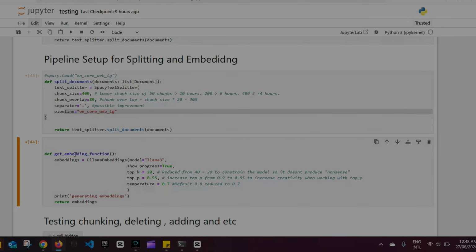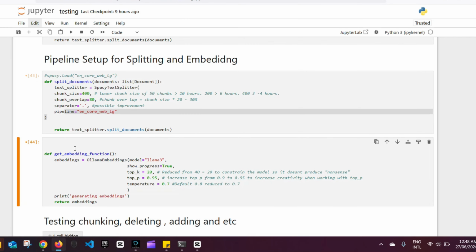Hello again, it's Rizwan. So in this embedding function, one of the three new things I introduced was the top K, top P, and temperature. The top K, just a comment I did here, is that before it was around 40, so I reduced it to 20. When you reduce the top K of the embeddings, it really constrains the model, so it doesn't make creative things like ChatGPT.